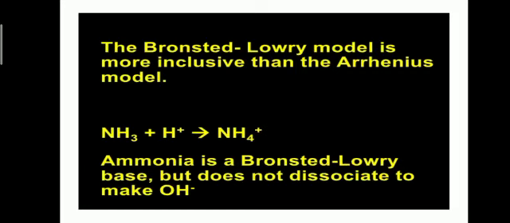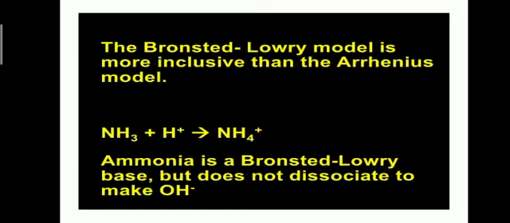Here the base reacts and an acid is formed, that is ammonium ion, which is a Bronsted-Lowry acid, but it doesn't form OH negative ion. This was the limitation of Arrhenius, that he was only restricted to the aqueous medium.